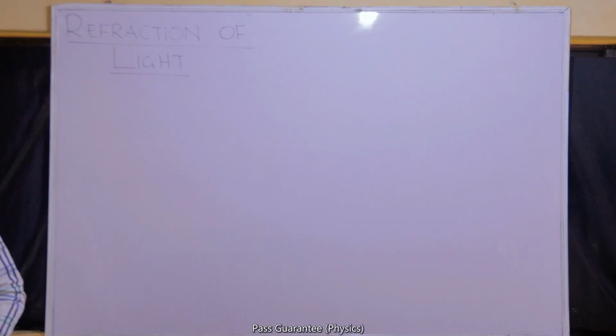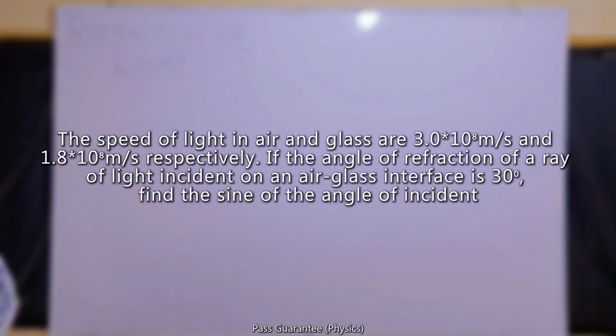The first example for today, we are told that the speed of light in air and glass are 3.0 times 10 raised to power 8 meters per second and 1.8 times 10 raised to power 8 meters per second, respectively.